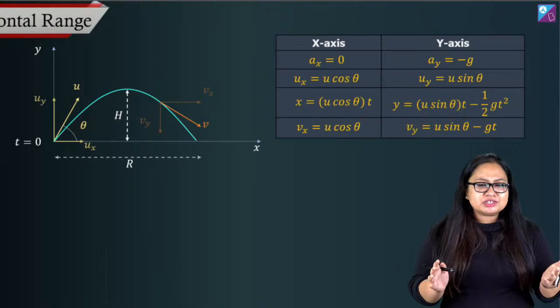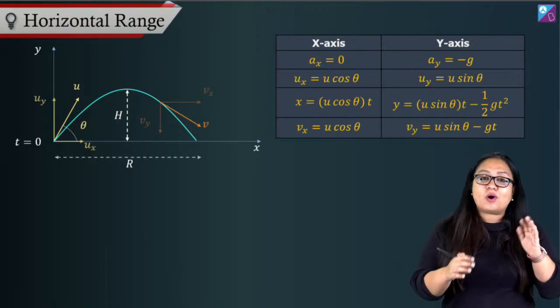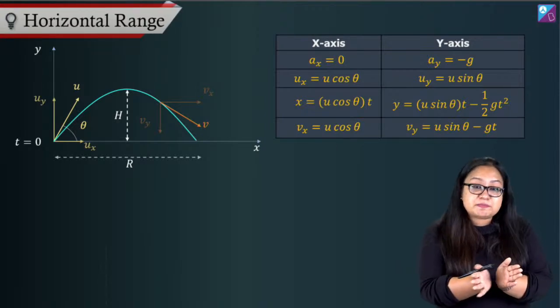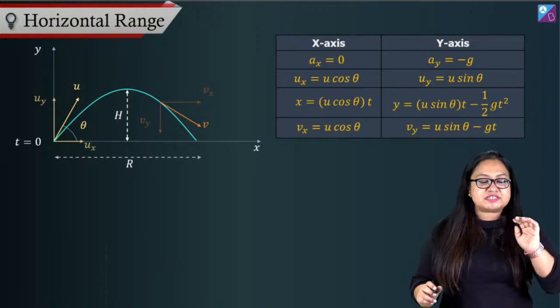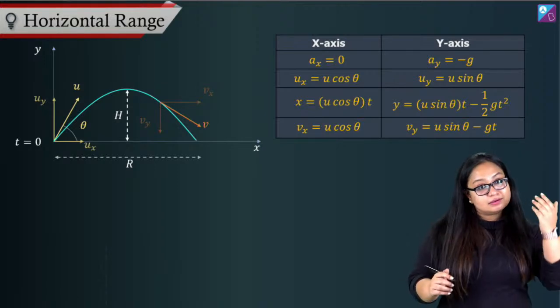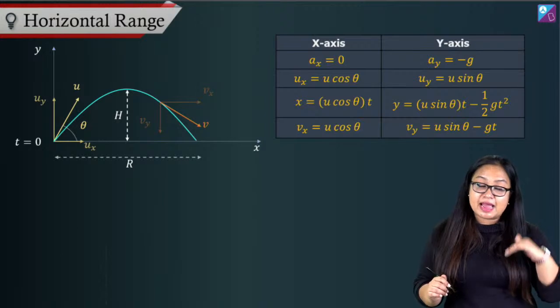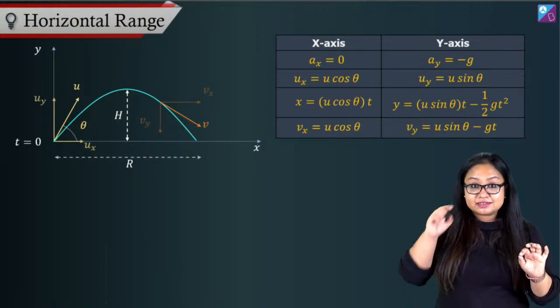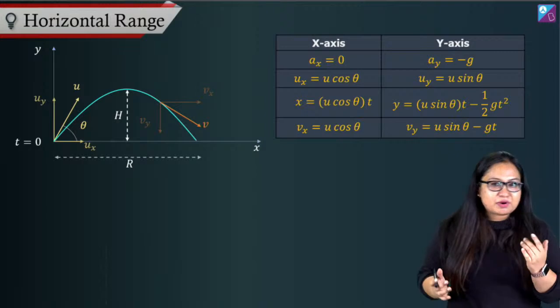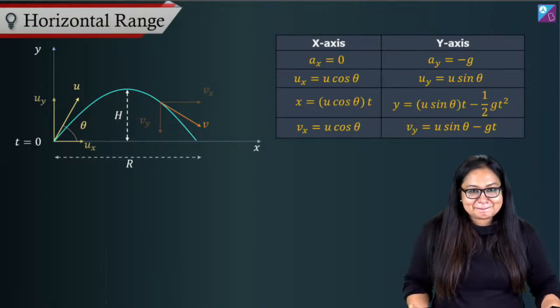Now let's talk about range. Horizontal range is actually displacement along x direction, right? So we've seen y direction: time of flight and maximum height were both calculated along y direction. Now, why is time of flight along y direction?